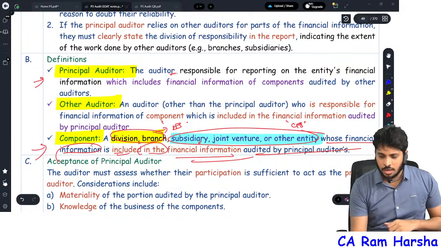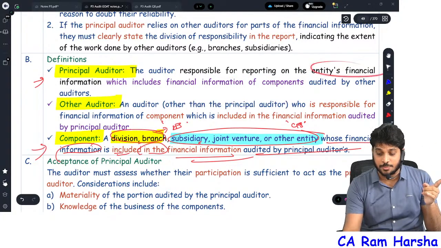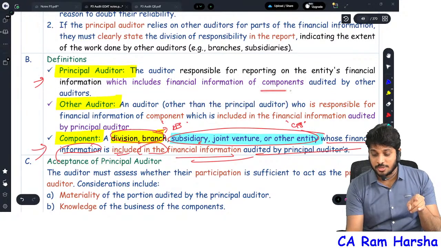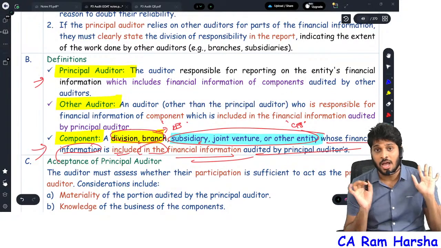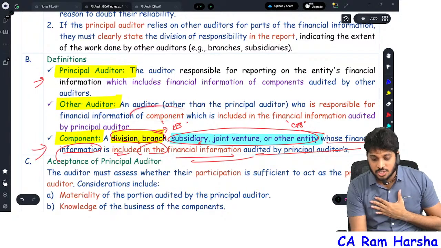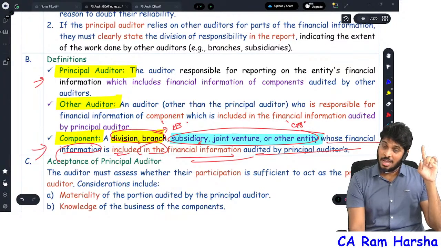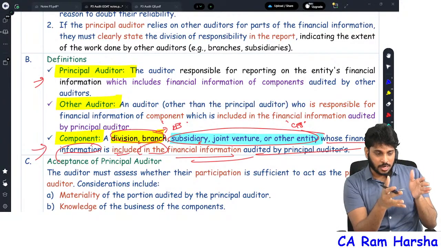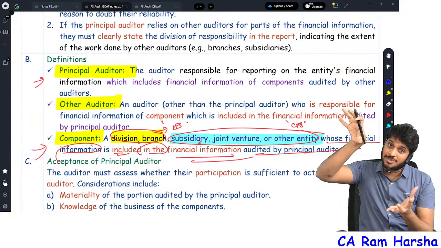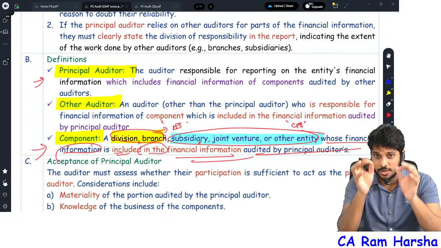Now, who is the principal auditor? He is the auditor responsible for reporting on the entity's financial information. The principal auditor reports on entity information, and this includes financial information of components, which is audited by another auditor. Then who is the other auditor? An auditor who is responsible for the information of a component which is included in financial information audited by the principal auditor. That's how the definitions of principal auditor, other auditor and component are drafted.